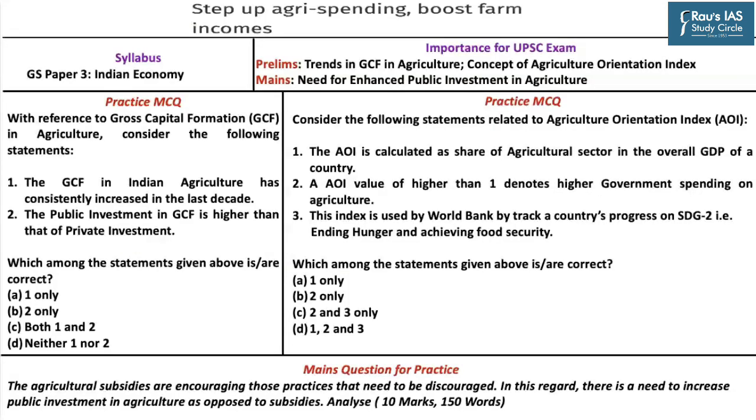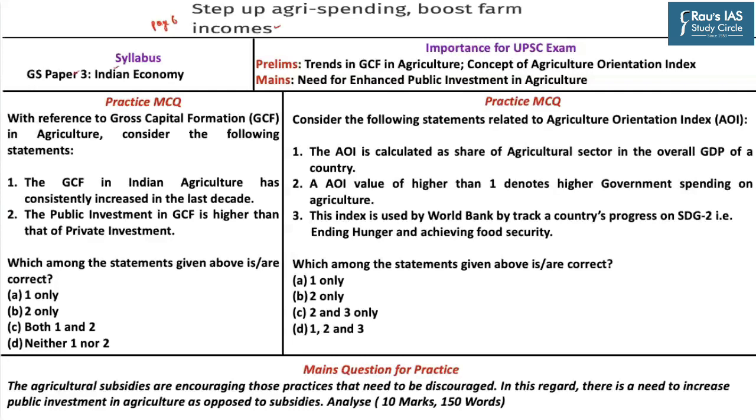Now this particular article appears on page number 6, that is the editorial page. The article is highlighted as Step Up the Agricultural Spending, Boost the Farmers' Income. This article highlights the need to ramp up the public expenditure on the agriculture sector in order to double the farmers' income. Hence, this article shall be important from the perspective of GS Paper 3 Indian Economy, specifically under the subsection of the Indian Agriculture.